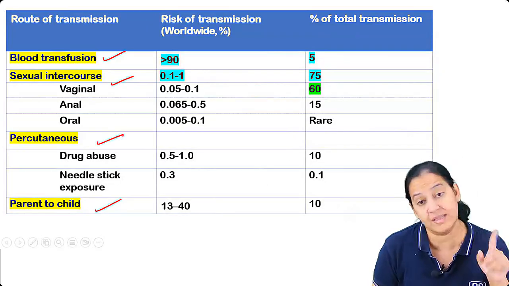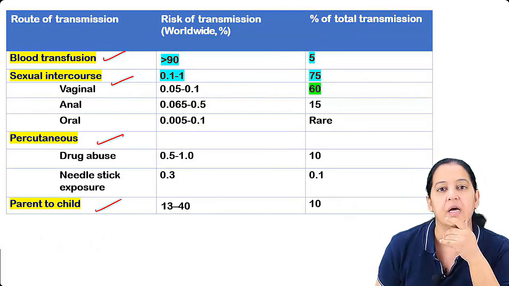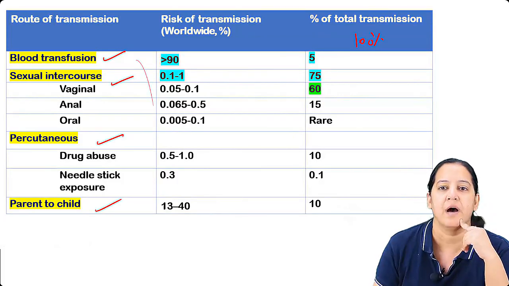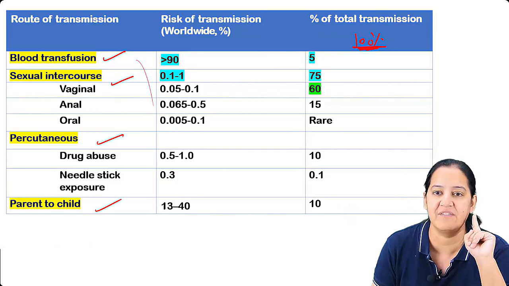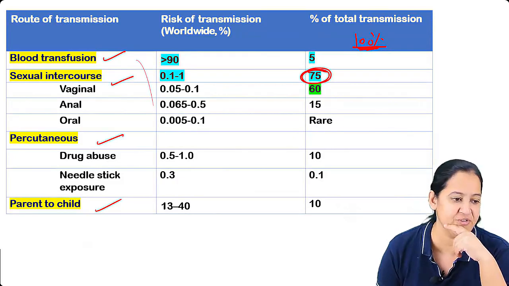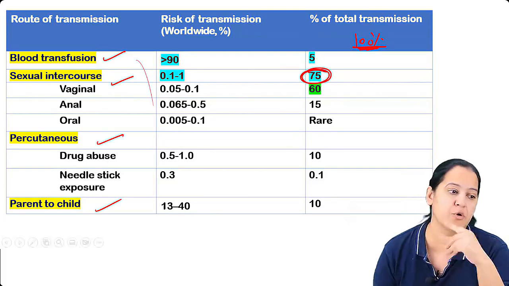Try to understand. I am explaining one thing. You tell me from the total 100% transmission, out of the 4 routes, which is maximum. Out of the 100% transmission, 75% is transmitted via sexual route. Out of the total 100% transmission, 75 alone is sexual. Sexual is the most common route of transmission.